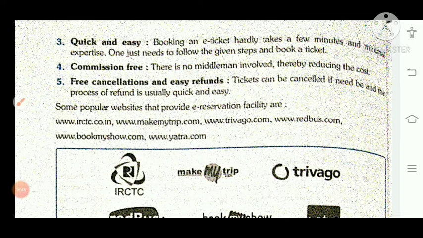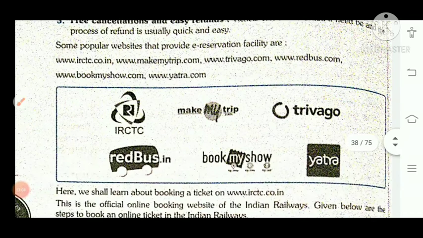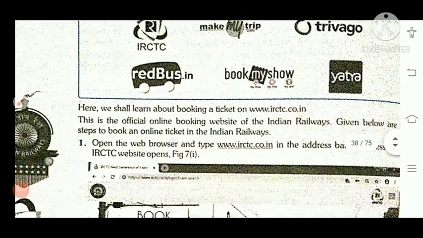Commission free, no middleman is there. Free cancellation and easy refund, that whichever account you made the payment from, in the same account they will refund the amount when you cancel the ticket. Few websites are there: IRCTC, Make My Trip, Trivago.com, Redbus.com, Book My Show, Yatra.com, and so many sites are available by which you can do this reservation.